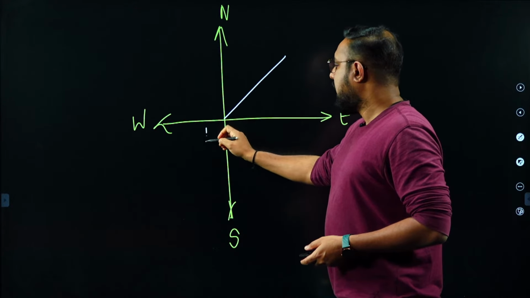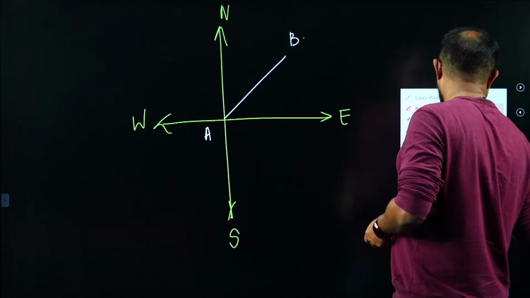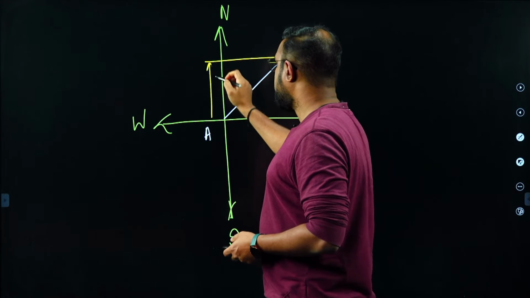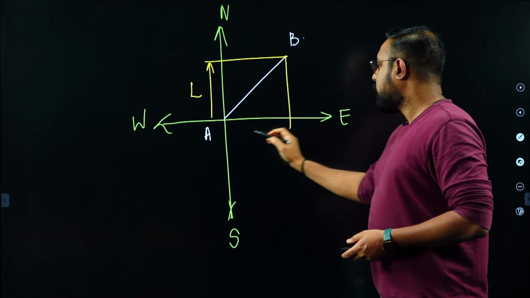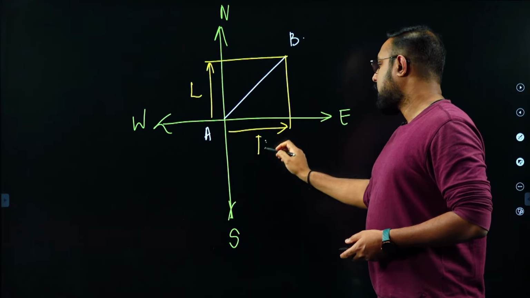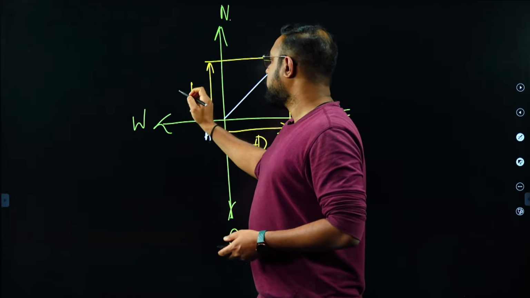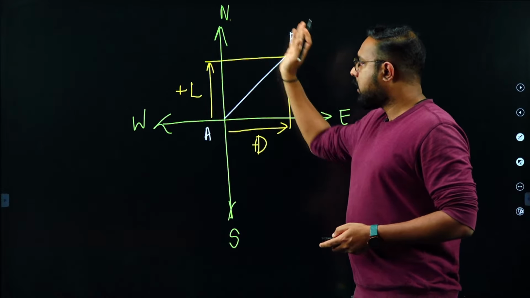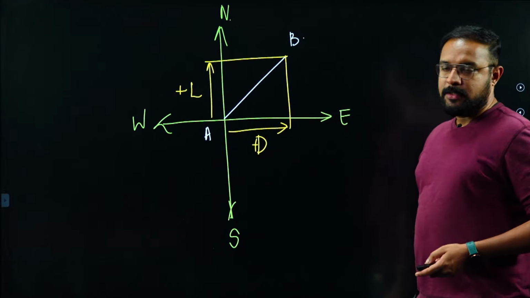So if you take a line AB and if you project this line AB onto your reference meridian, what is this length of projection called as? Latitude, guys. And what is the length of this projection called as? Departure. It is towards the east, so that is positive departure. This is towards the north, therefore that is positive latitude. So the projection on the reference meridian is latitude and the east-west axis is your departure.